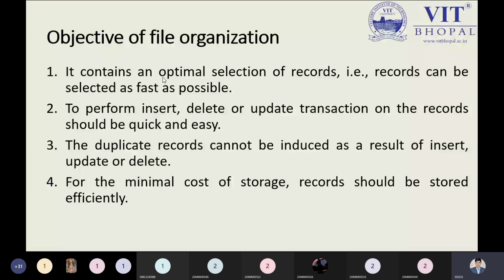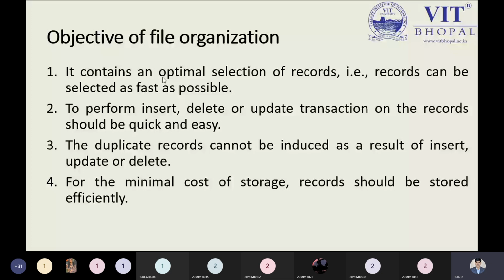But the objective of file organization is to organize the file properly and to decide which data will be stored first, and which data will be stored into the different mechanisms, depending on the nature of the algorithm. Next, it is to perform insert, delete, and update transactions on the record. If you are performing any operation on the record, whether inserting, deleting, or updating the value of the record, this is to be done in an easy manner by the file organization concept.